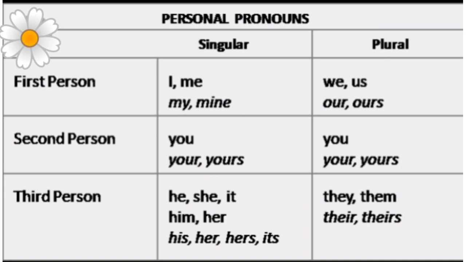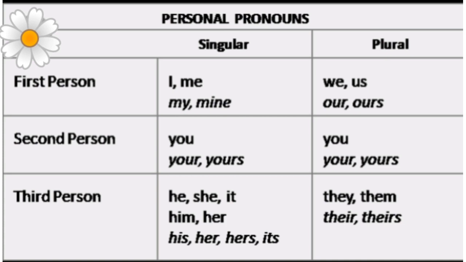So let's take a view of the first person, second person, and third person pronouns in singular as well as in the plural form. You have to remind it so that you can use it and understand this topic more clearly. First person, I, me, my, mine. In the plural form, we, us, our, ours. Second person, you, your, yours. In the plural form, same, you, your, yours. Third person, he, she, it, him, her, his, her, its. And in the plural form, they, them, their, and theirs.